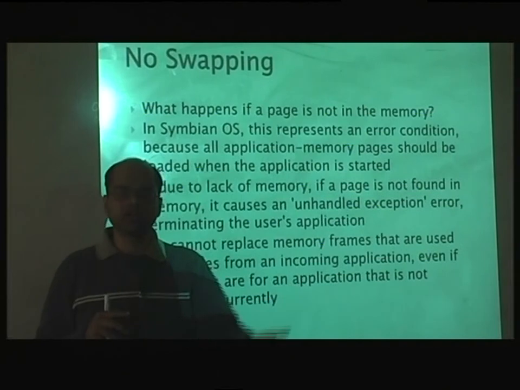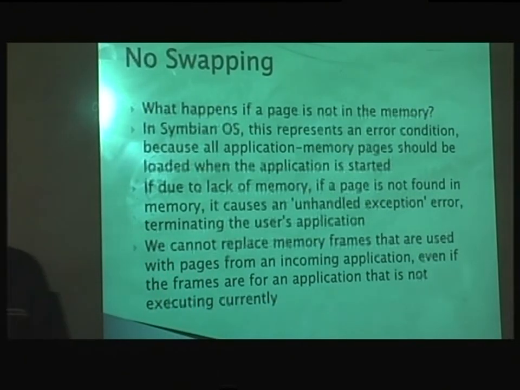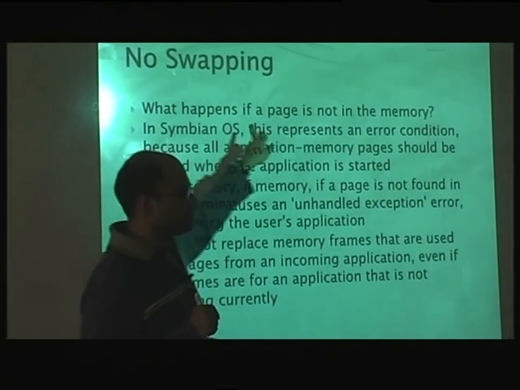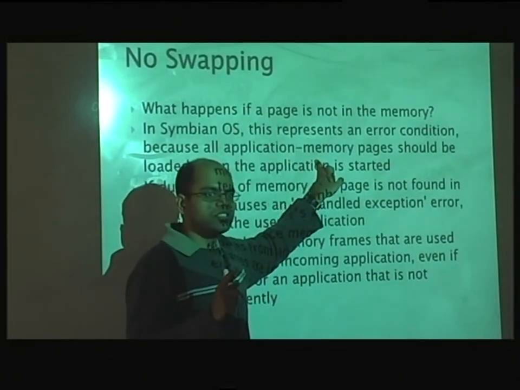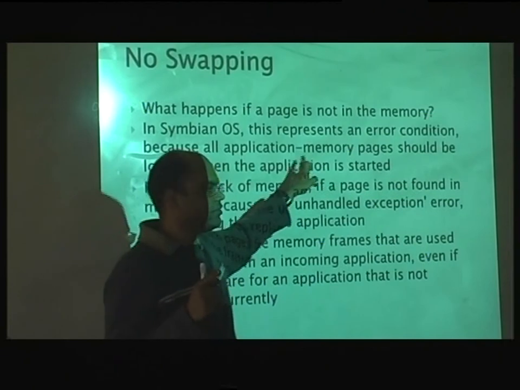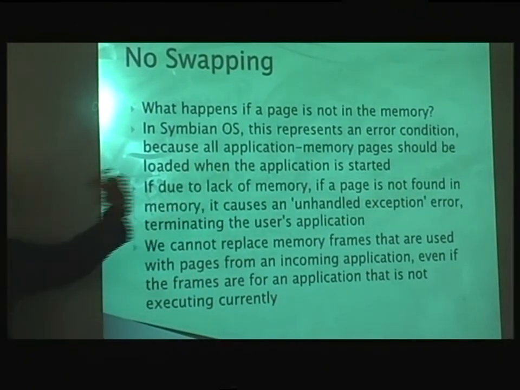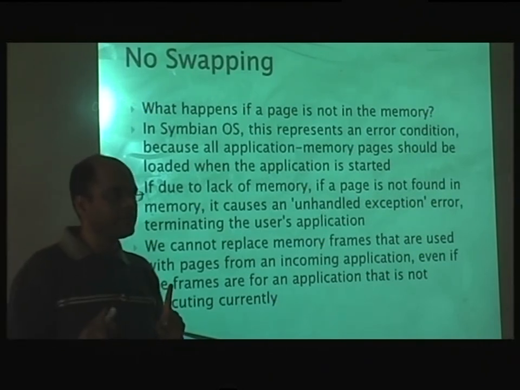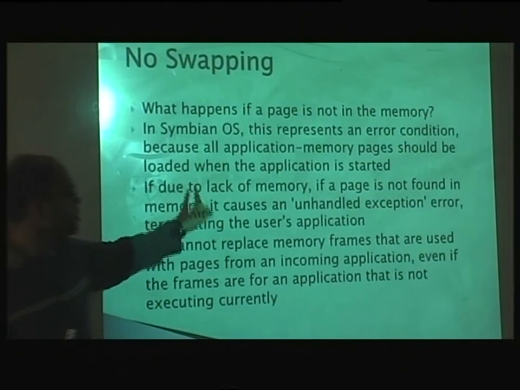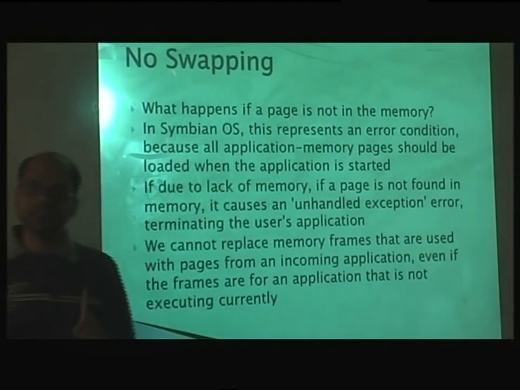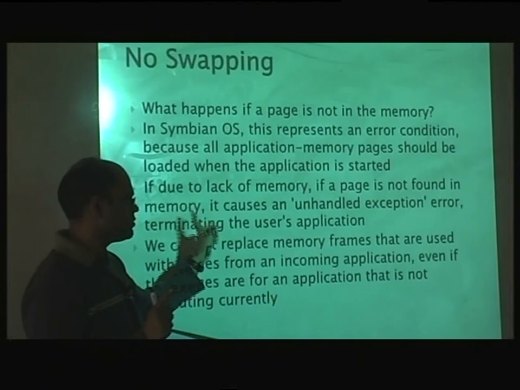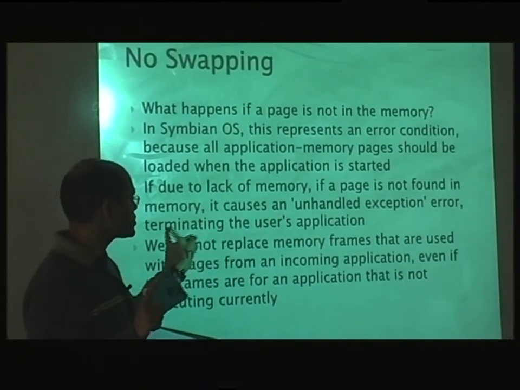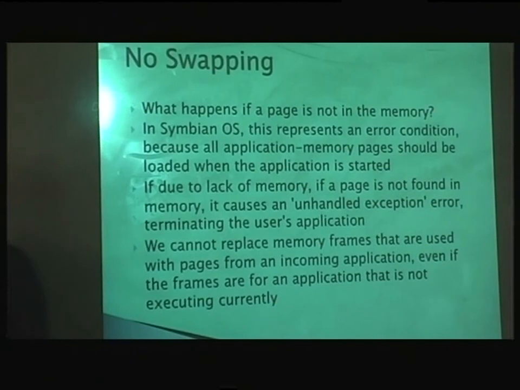When you start an application, all of the code should be within the RAM. If you try to address an instruction which is not in the page, then it results in a trap or an error condition for Symbian operating system. In other operating systems, there will be a fault, which is typically called a page fault. Operating system goes to the hard disk, retrieves back another page, puts it in the memory, and then you continue execution. But in Symbian OS, that is not allowed. It's a trap, it's an error condition, and the application is terminated. Right? So it will have an unhandled exception error, and it will terminate that application if such a thing happens.